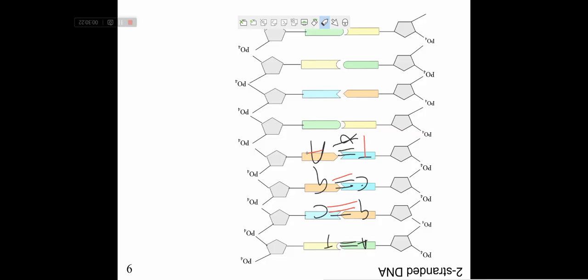Okay. Remember this. They are specific for each other. If A is present, then T will come, and if G is present, then C will come. Nothing else will come and bind with this. Remember this, most important.